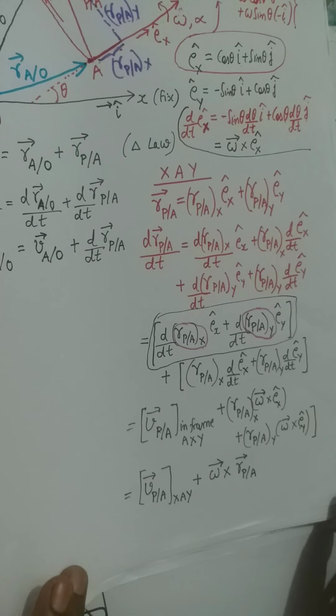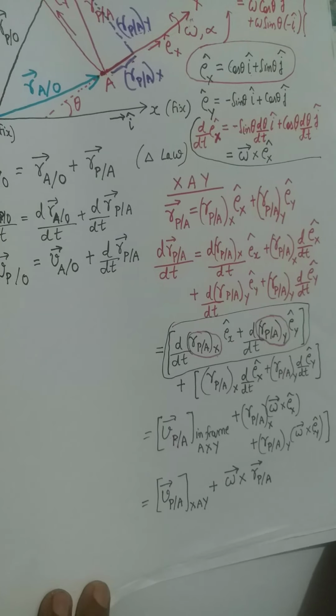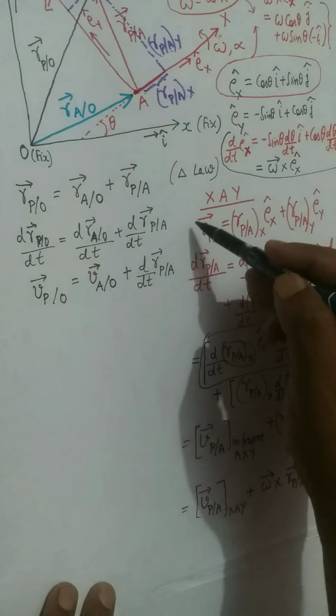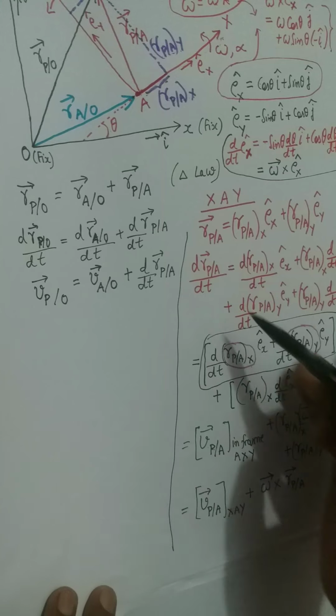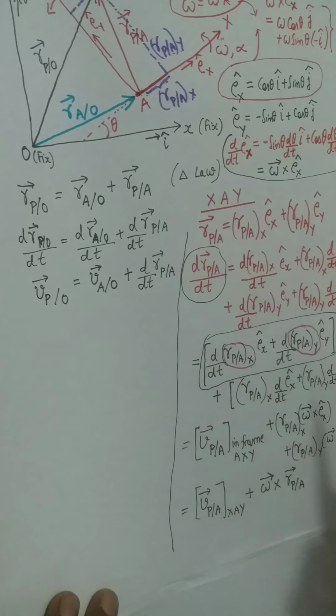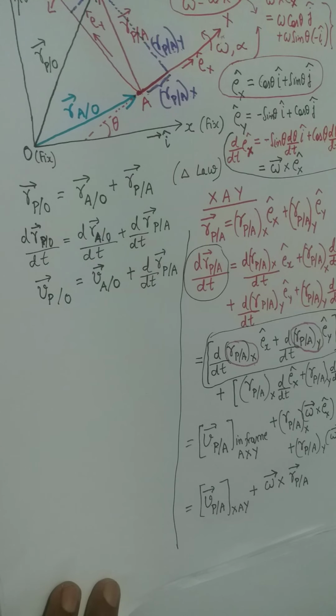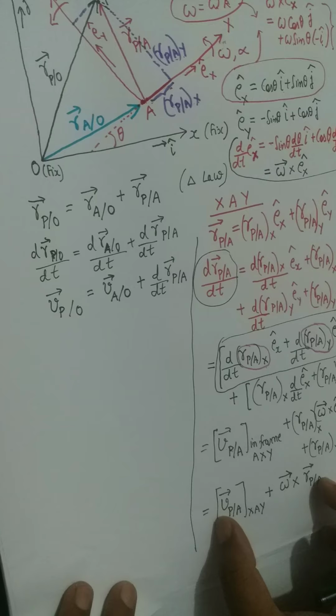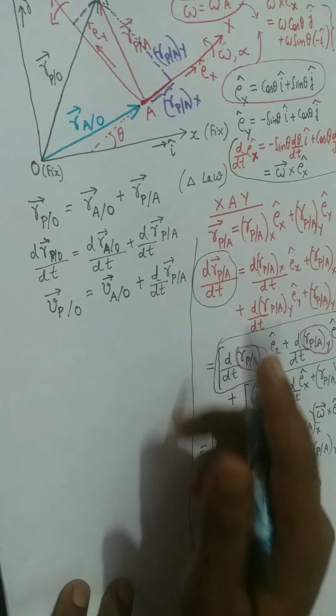This is a very tough concept, right? So now I will use this working here. This is the value of the derivative of Rp oblique A with respect to time. So now you replace this whole factor at this place.